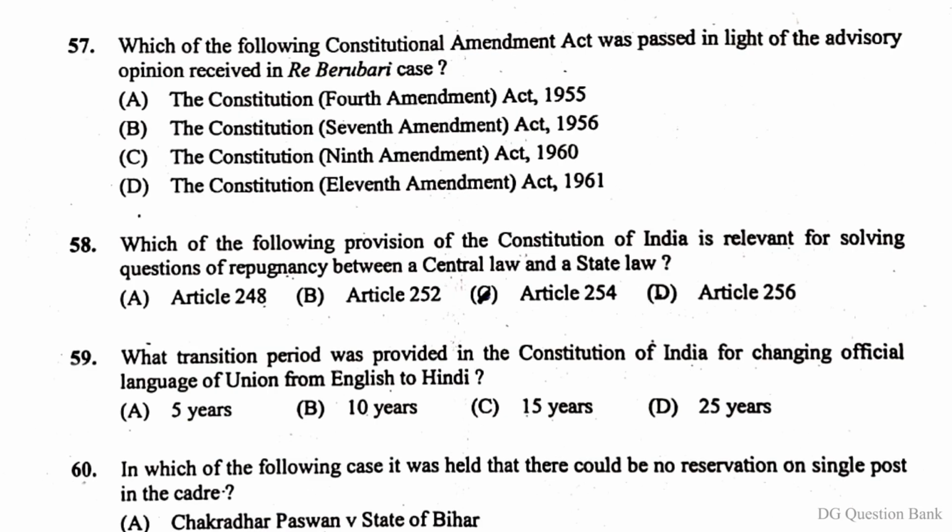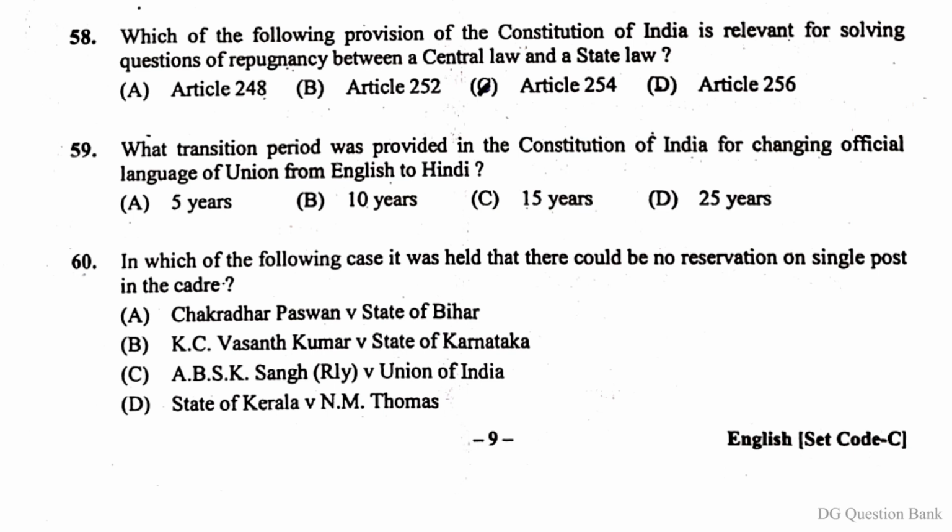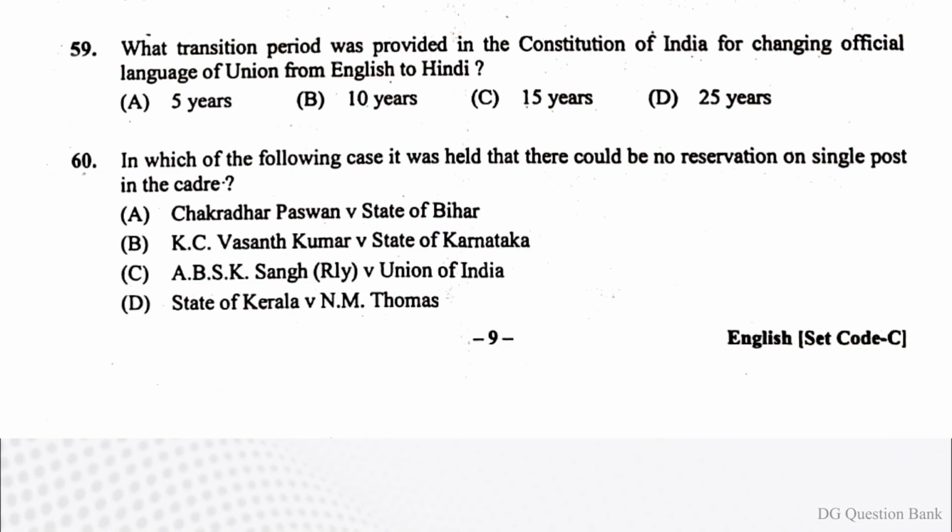Question number 57. Which of the following Constitutional Amendment Act was passed in light of the advisory opinion received in Berubari case? The right answer is option C, the Constitution 9th Amendment Act 1960. Question number 58. Which of the following provision of the Constitution of India is relevant for solving questions of repugnancy between a central law and a state law? The right answer is option C, Article 254.